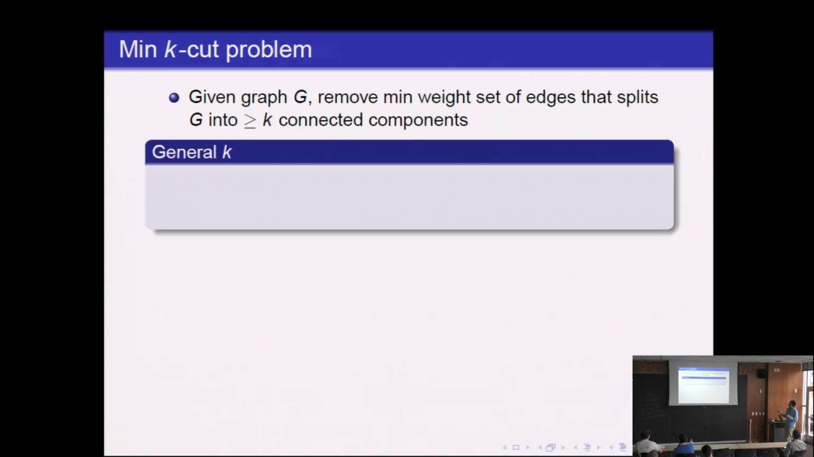Now this problem is studied in multiple different settings. The oldest setting is where we assume k is anything, could be as much as linear in n. In that case, there's a very simple approximation algorithm of Saran and Vazirani, and it's greedy. We'll see this later on.